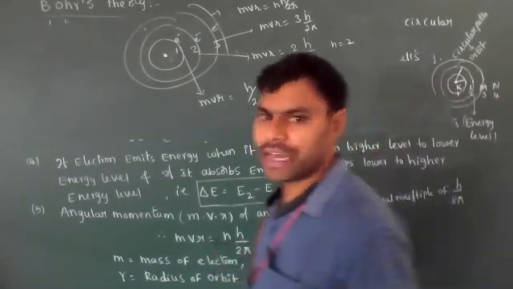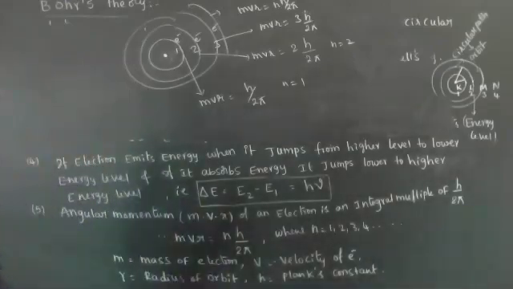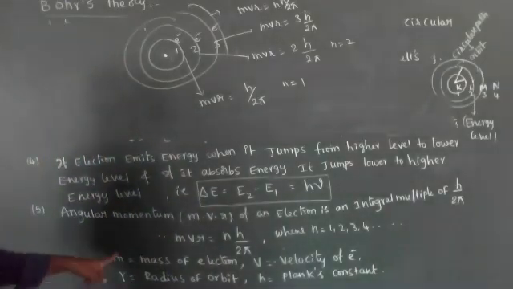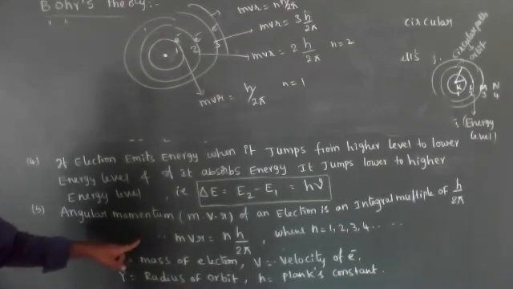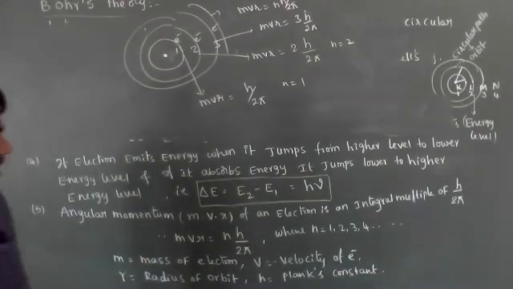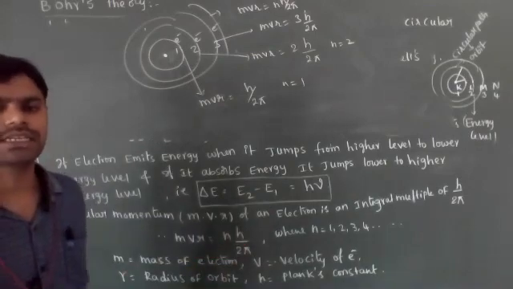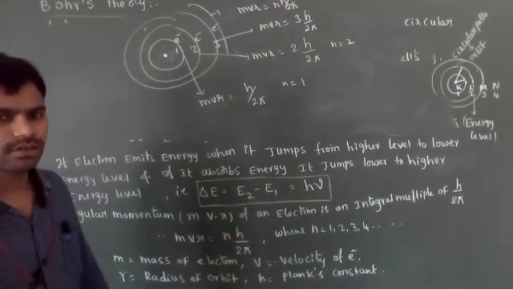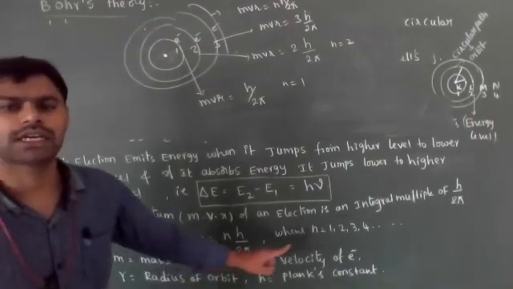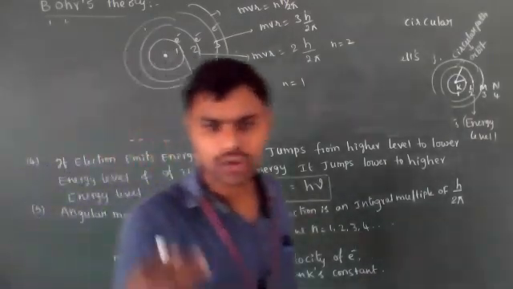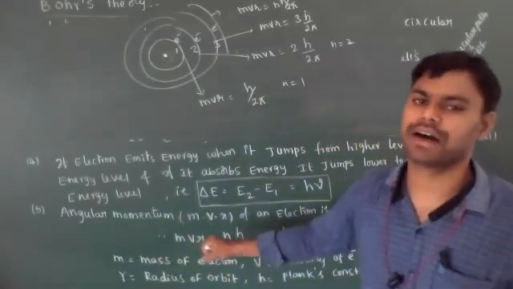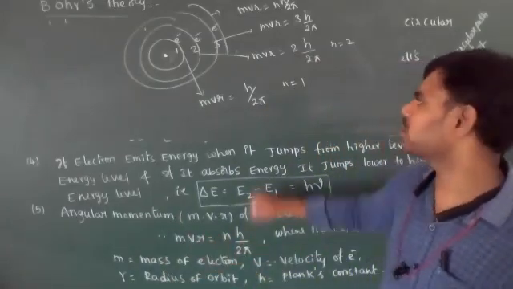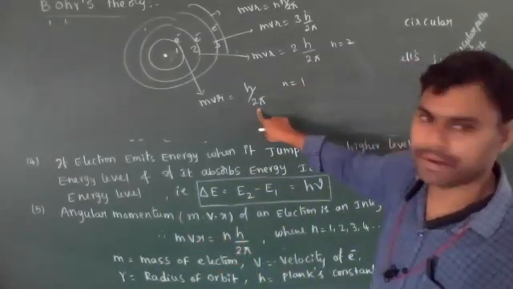According to that, mvr is equal to nh by 2 pi, where m is the mass of the electron, v is the velocity of the electron, r is the radius of the orbit, h is the Planck constant, and pi value is 22 by 7 or 3.14. n values are 1, 2, 3, 4, 5, 6. If n equals 1, the electron is present in the first orbit. Its angular momentum is theoretically equal to h by 2 pi.